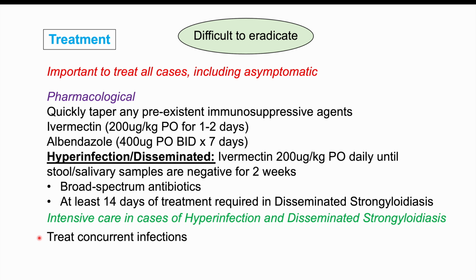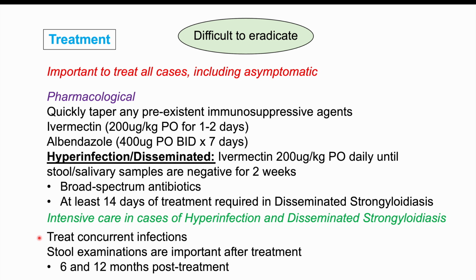It's also important to treat concurrent infections, as we mentioned before, and stool examinations are important after treatment. So this is going to be important because, again, we talked about the fact that it can be difficult to eradicate this particular organism. So after treatment, we often are going to have to test stool samples at 6 months and 12 months post-treatment to see whether or not there are any organisms left. So because of that autoinfection cycle, it can be difficult to eradicate all organisms. Even if only a minimal amount are going through the autoinfection cycle, we may not get all the organisms with our treatment, so it can be difficult, again, to get rid of them.